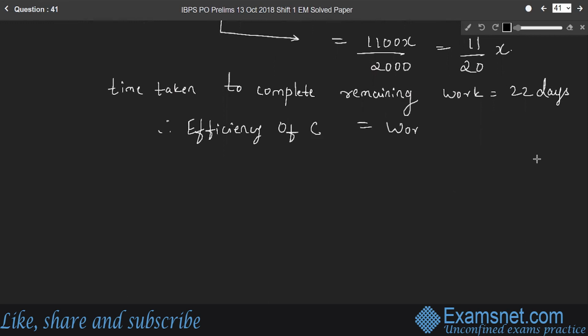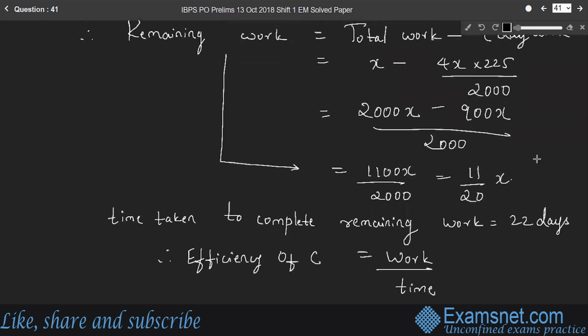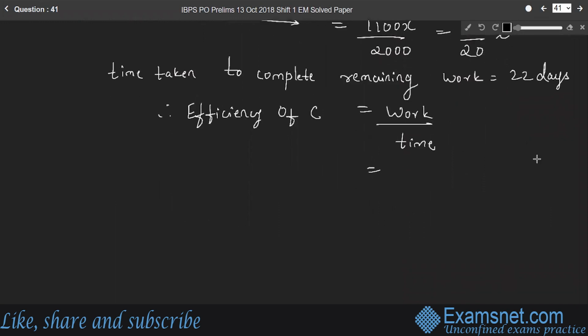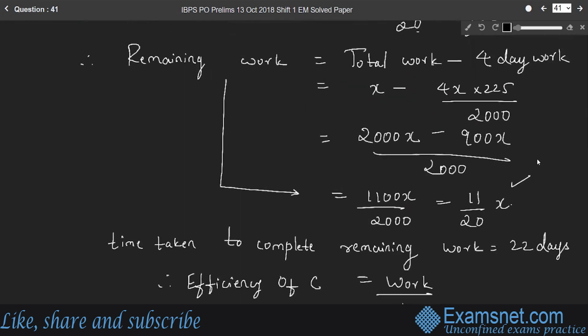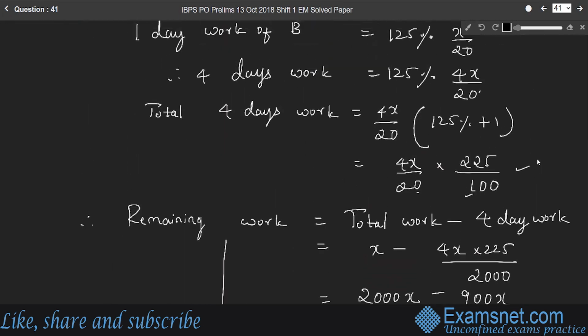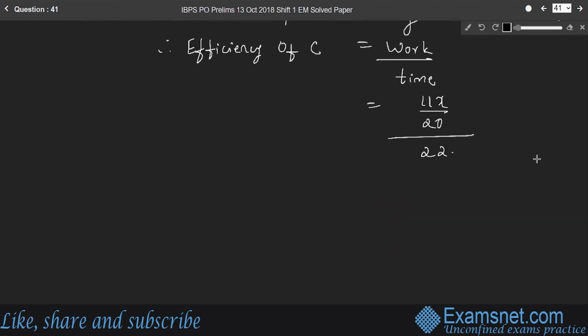is work by time. So what is the work here? The remaining work, right? So 11x by 20 whole divided by 22, which is 11x by 440.